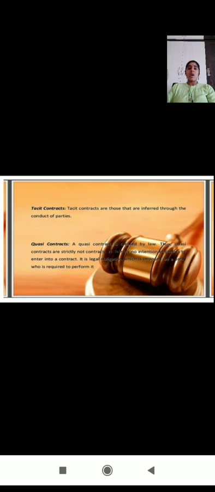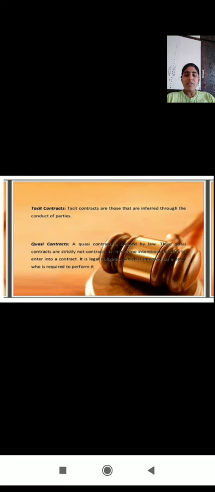Okay, and quasi contract. A quasi contract is where the persons or parties have no interest in entering into a contract, but a legal obligation is imposed, and the person is required to perform. The persons are enforced by the law only.